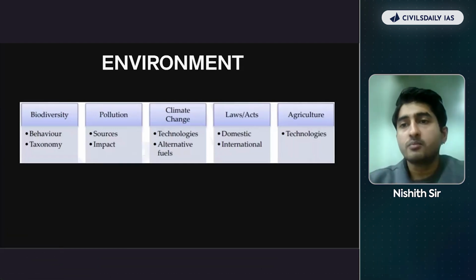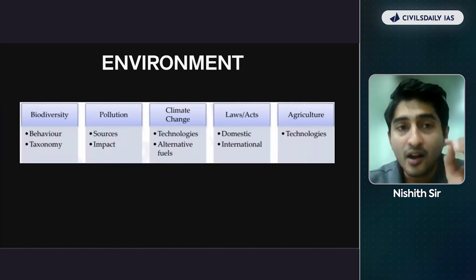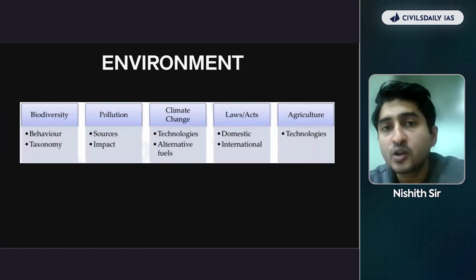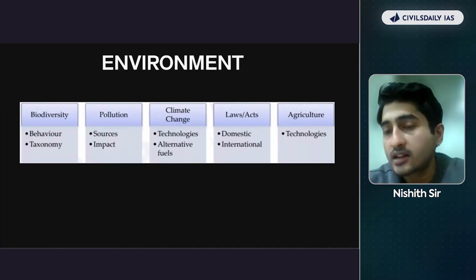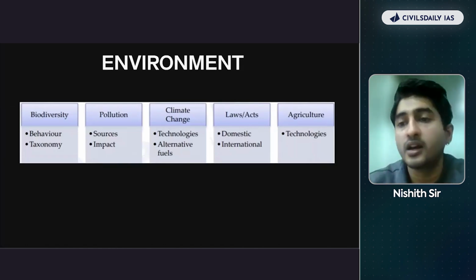Now, going back to the subject environment, there are essentially 5 areas, and mostly biodiversity, pollution, and laws and acts are the 3 areas where UPSC has constantly focused in its prelims.